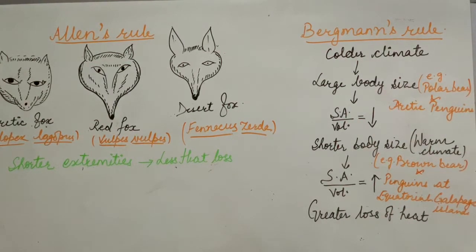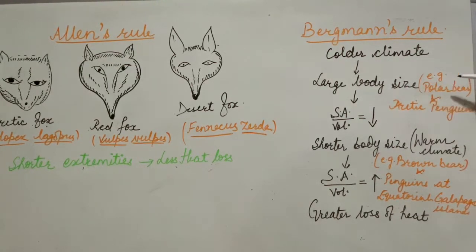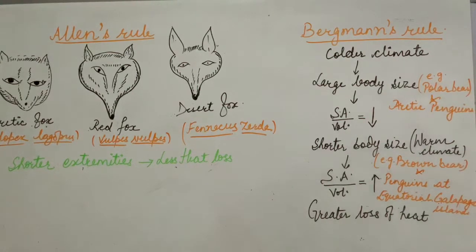So that is why animals which live in colder climates have large body size. For example, the polar bear and Arctic penguins, because they are living in the colder climate, so the body size is large so that their surface area to volume ratio decreases, and this is how they will lose less body heat, less heat from the body.